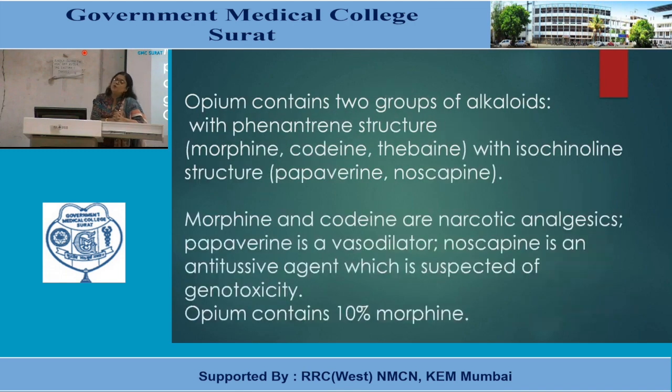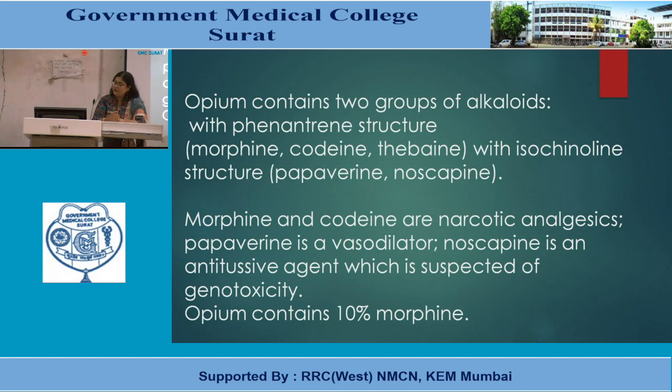Opium contains two groups of alkaloids: with phenanthrene structure, morphine, codeine, thebaine; and with isoquinoline structure, papaverine and noscapine. Morphine and codeine are narcotic analgesics. Papaverine is a vasodilator.